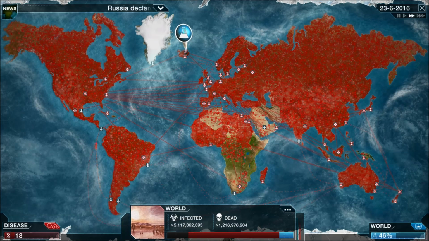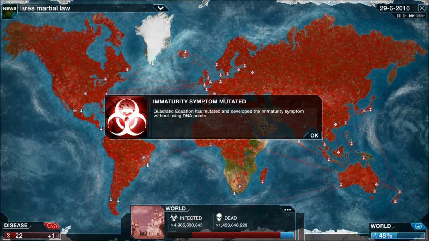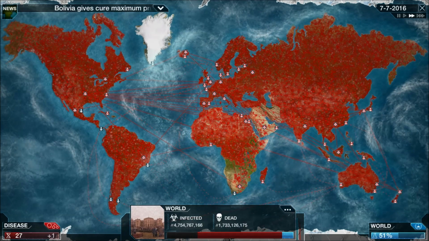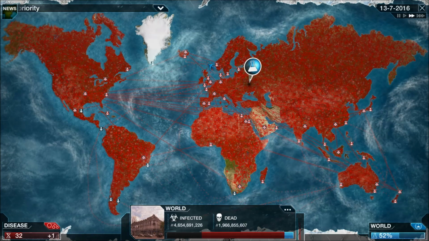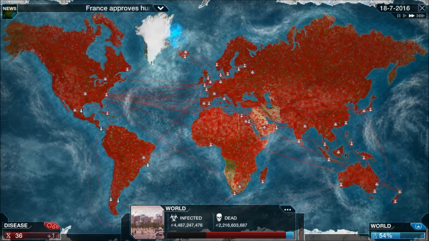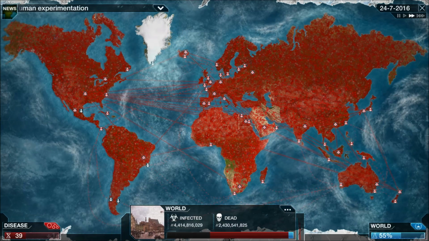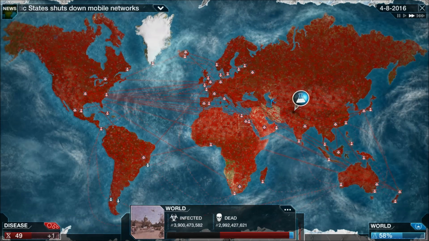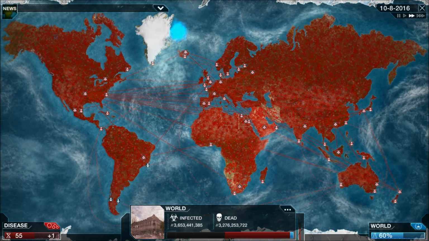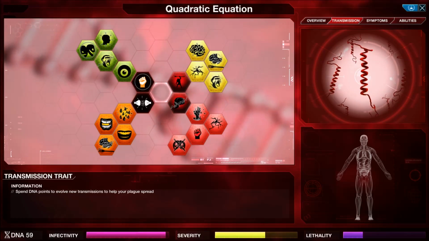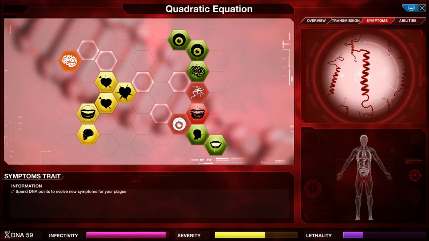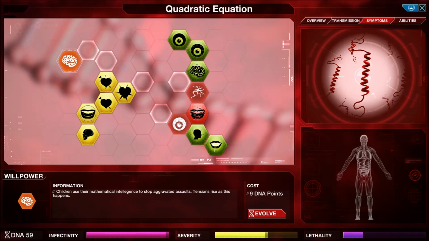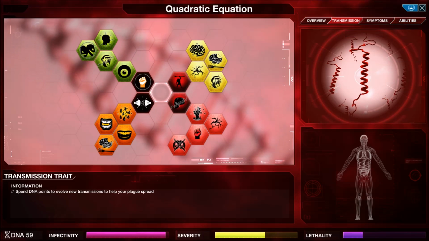Zimbabwe bombing infected cities. Let them wipe each other out. Immaturity has mutated. Come on, Greenland. Stop lagging behind. I'm gonna have to start in Greenland at some point. This is pedantic. I can't get into Greenland. They've shut all the borders. Can we just have thoughts communicate through the air or something? Disloyalty, delirium, willpower. Gotta be somewhere I can get into Greenland.